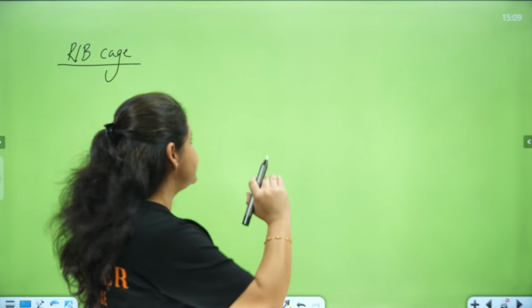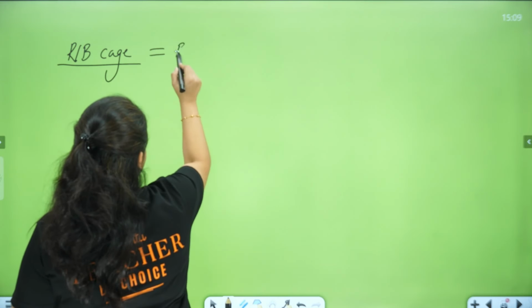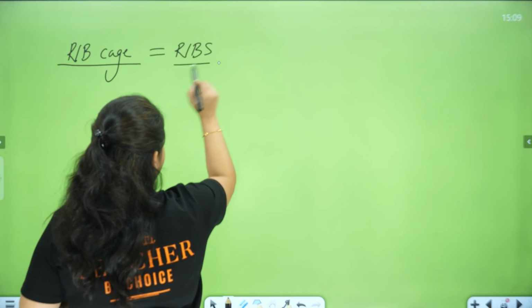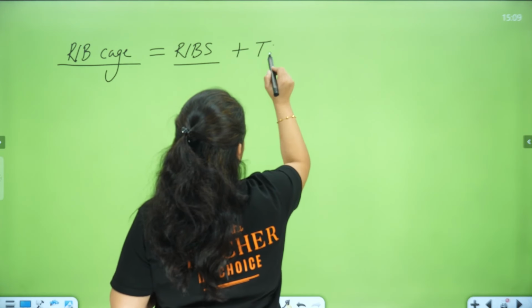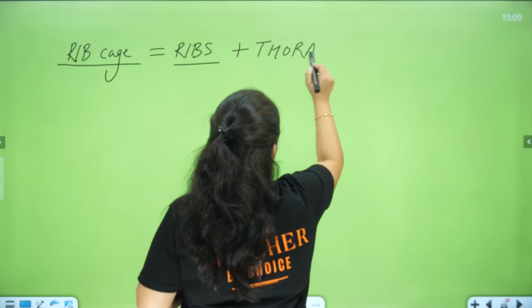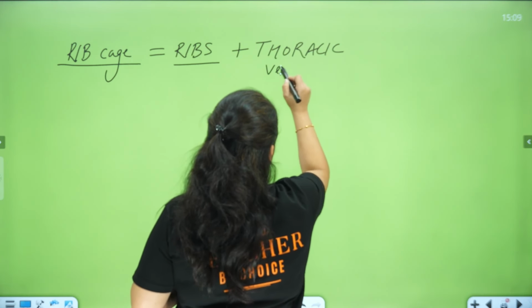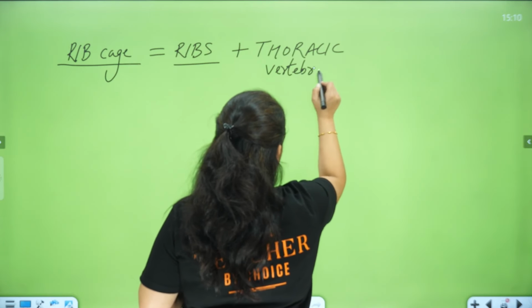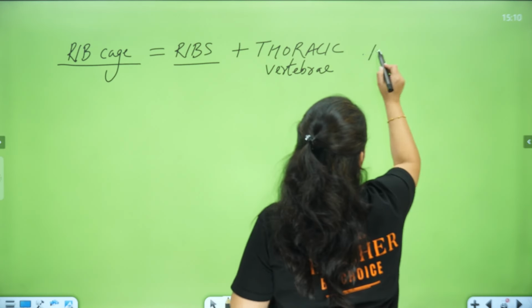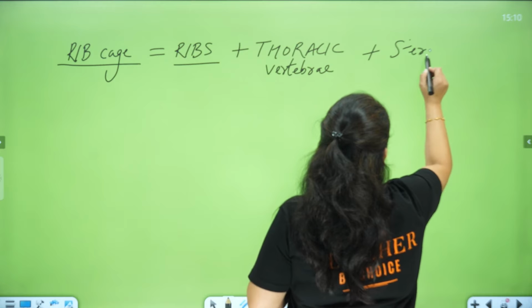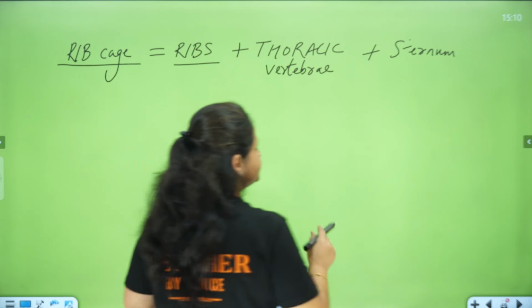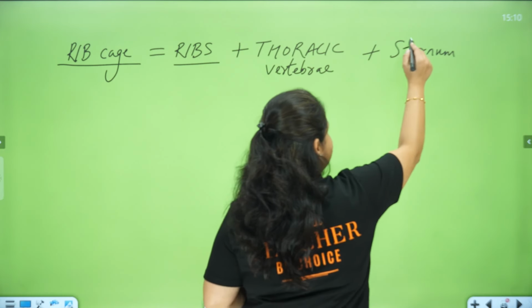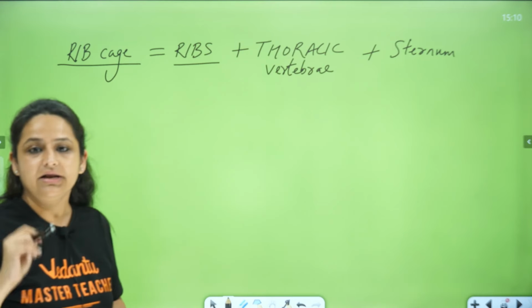So the rib cage is made up of, obviously, the ribs, all the ribs, plus the thoracic vertebrae from the back. The thoracic vertebrae only, not all of them, plus the sternum. So these three sets of bones are forming the rib cage.